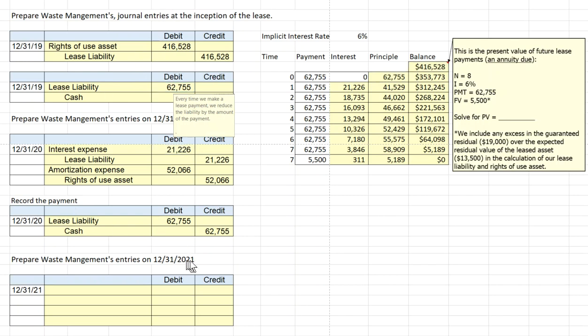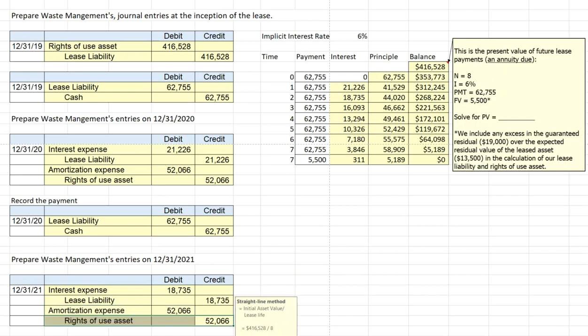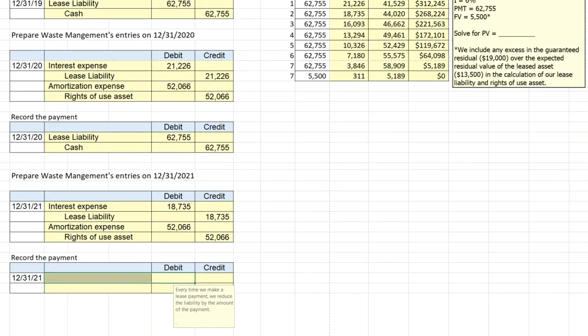Let's look at the entries we're going to make at the end of the second year of owning this asset on 12/31/2021. Again, we're going to record interest expense. Again, coming from our amortization table, it's the $18,735, and we record a reduction in our lease liability. Once again, we record amortization expense as well as a reduction in the right of use asset. Then, of course, we'll record one more lease payment, the $62,755, reduces our lease liability, and we have a credit to cash.